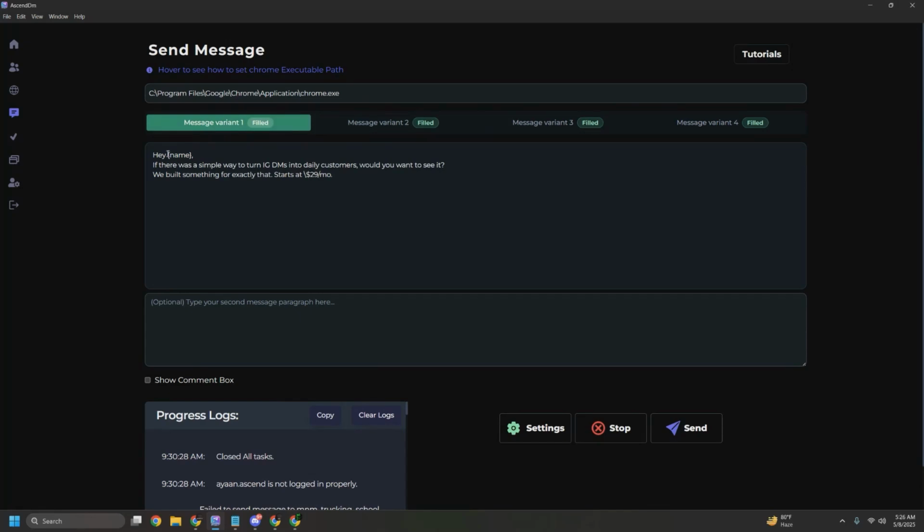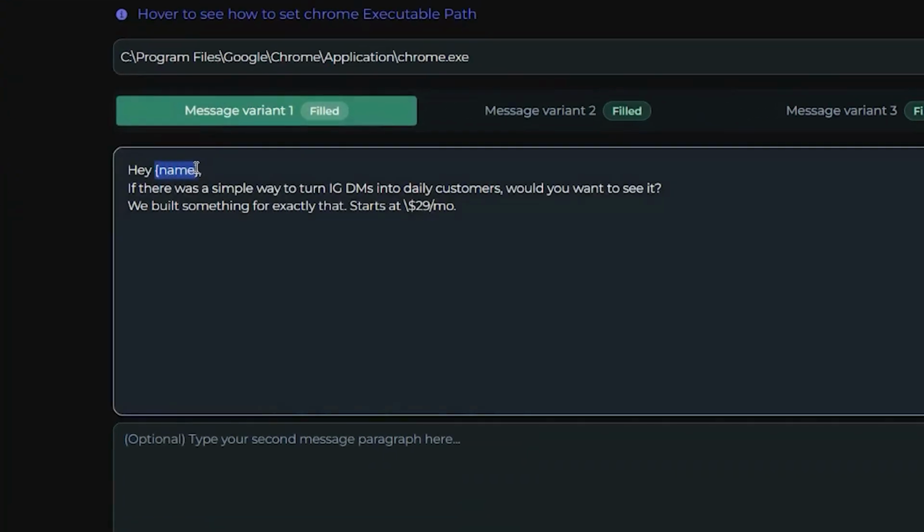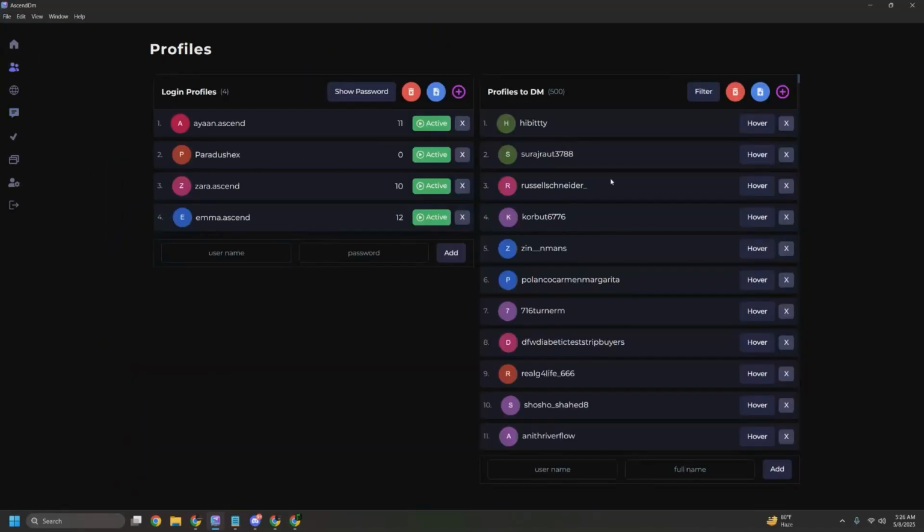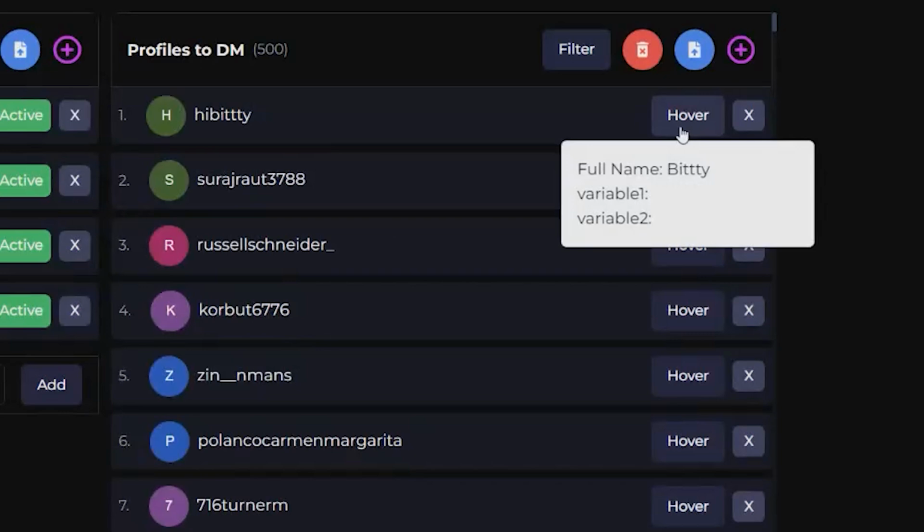So one thing you may notice here is, what is this? This curly braces name. Well, this is what we call a variable. We have precisely 3 variables available. So if we go to the profiles page and if we hover, we can see those variables. So we have a variable, which is the full name, and we have 2 other optional variables, which are called variable 1 and variable 2.